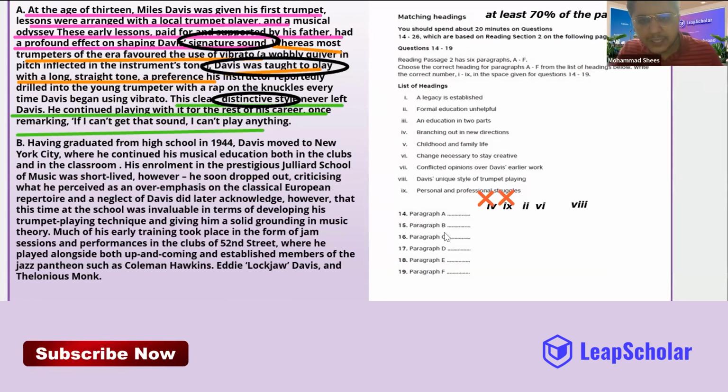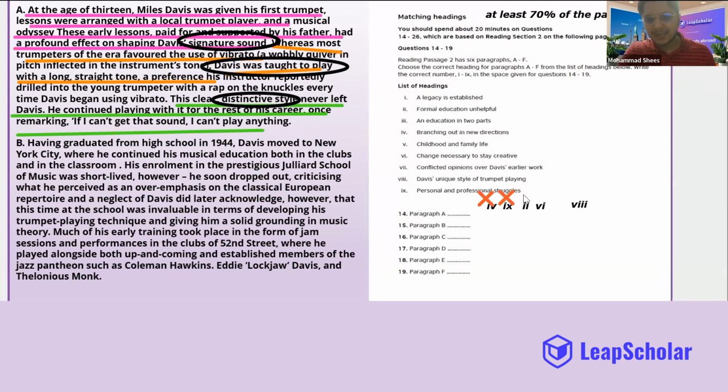Now, many of you are saying second one, formal education unhelpful. There is no word in the paragraph that says unhelpful. So definitely I can eliminate that. And the sixth one is change necessary to stay creative. Can you give me any other word that says creativity? Any word that says creativity?